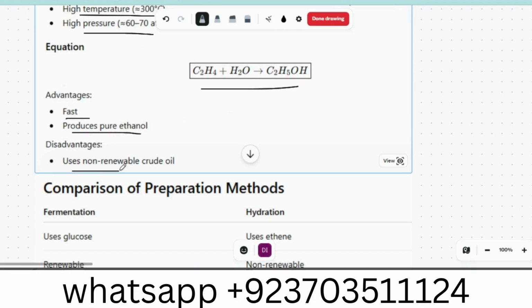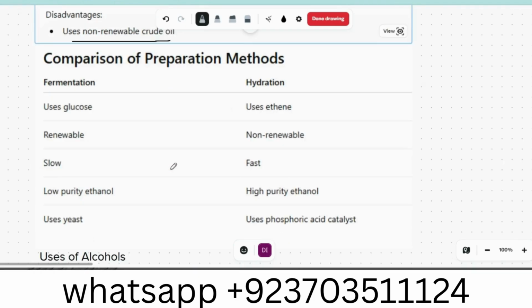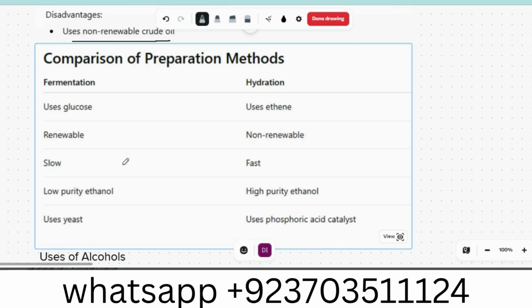The disadvantage is that it uses non-renewable crude oil. Comparison of preparation methods. Fermentation uses glucose, it's renewable, but slow, with low purity ethanol, and uses yeast, whereas hydration uses ethene, non-renewable, fast, gives high purity ethanol, and uses phosphoric acid catalyst.